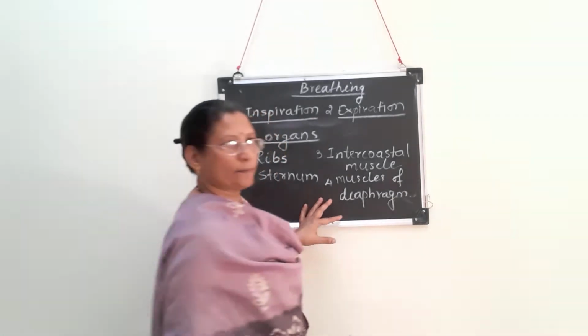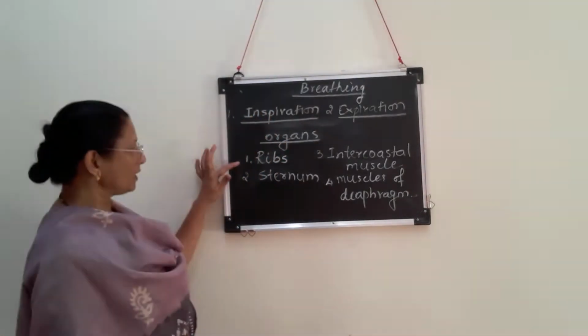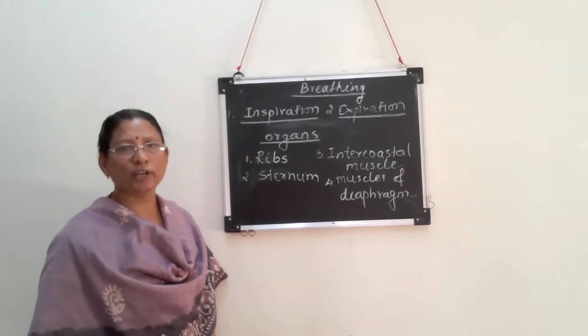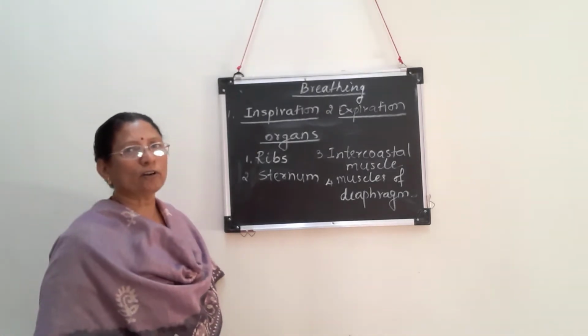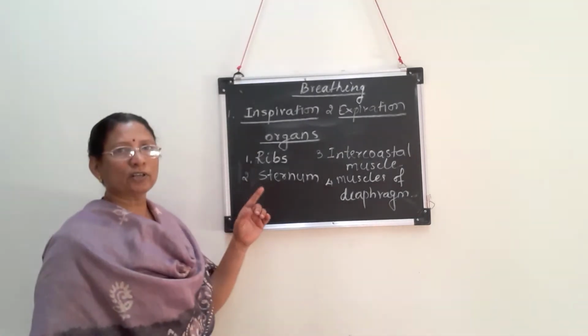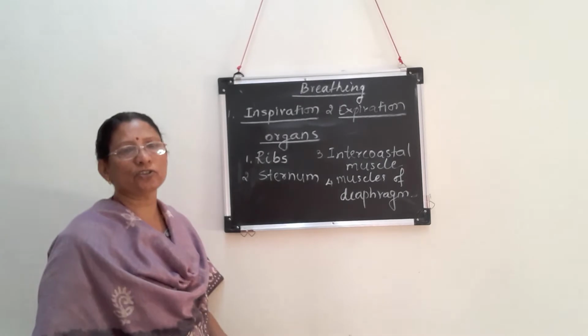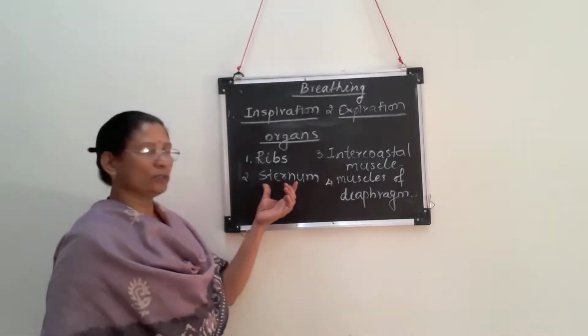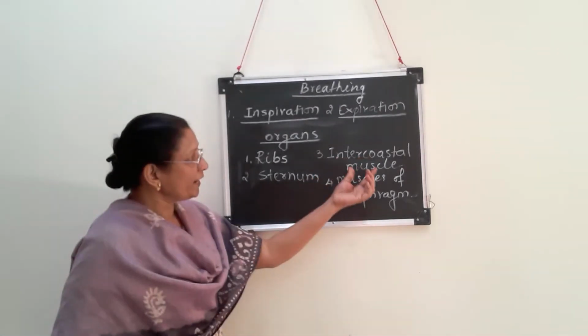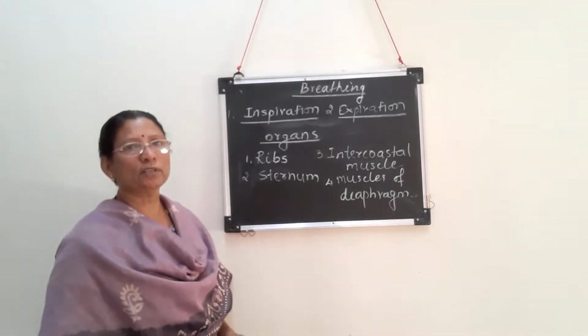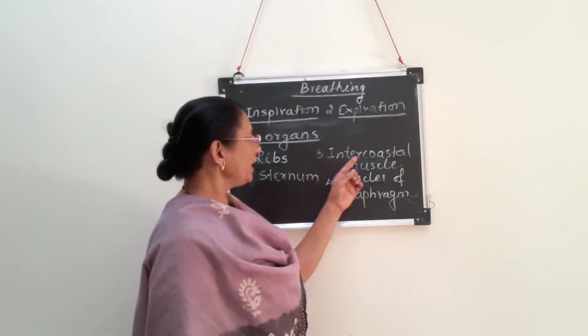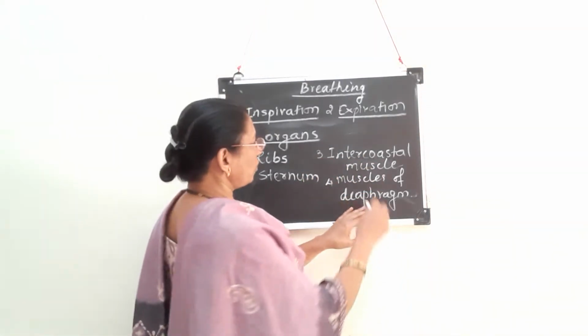You are familiar with ribs. We have 12 pairs of ribs which form the lateral part of the thoracic cage. Sternum is present towards the anterior region, that means towards the ventral part of the thoracic cage. About intercostal muscles, what does it mean? Inter for in between and costa for ribs.